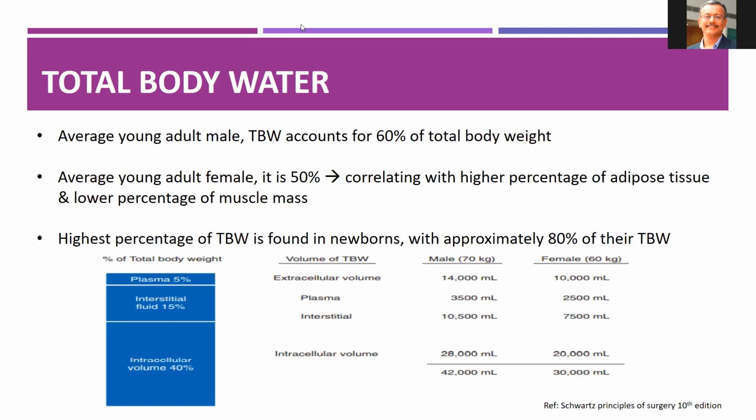In a young adult, approximately 60% of the body weight is total body water, whereas in adult females it is 50% due to their higher percentage of adipose tissue and lower percentage of muscle mass. The highest percentage of total body water is seen in newborns, approximately 80%.